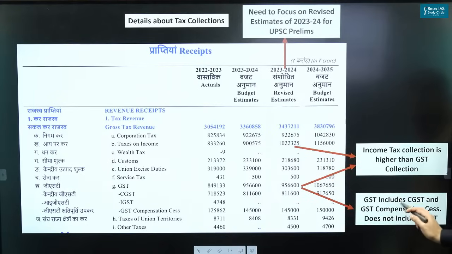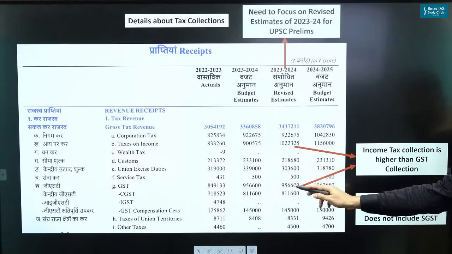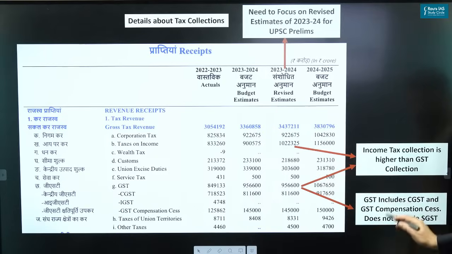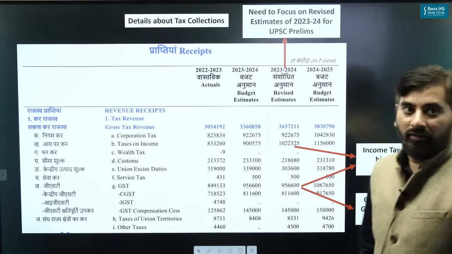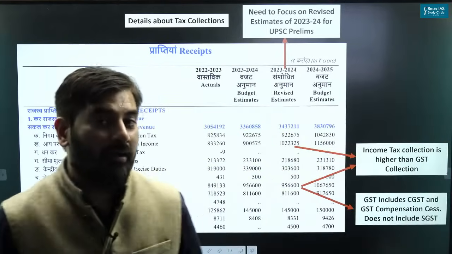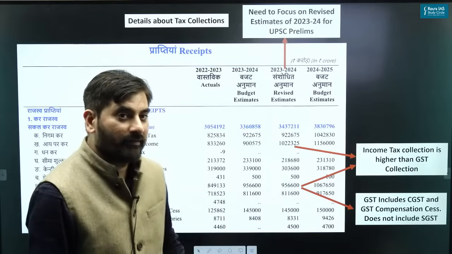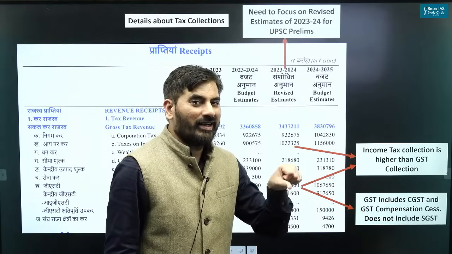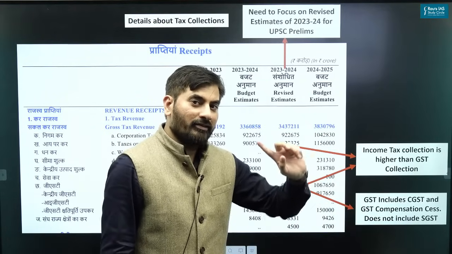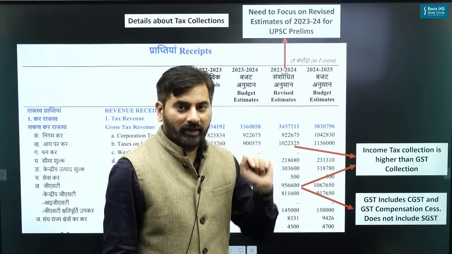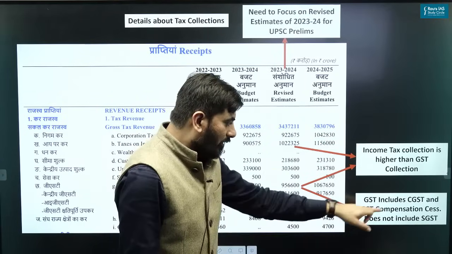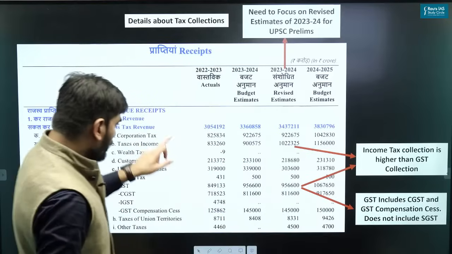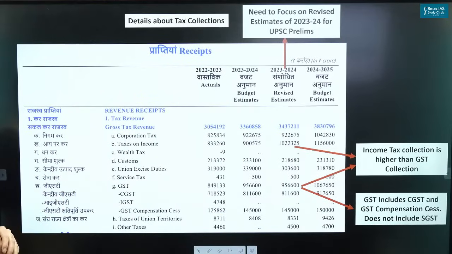And when we say GST, which is like 95, this GST will include two components: central GST and GST compensation cess. What will it not include? It will not include your state GST. Why will it not include state GST? Because the central government is not collecting state GST, right? State GST is collected by the respective state government. So that is why it will not include state GST. So please know the important change which has taken place.